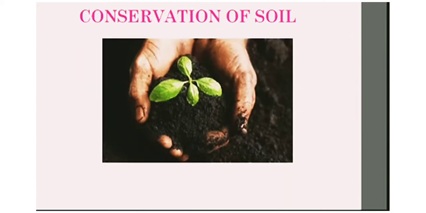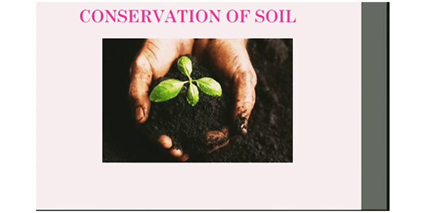Now we come to our next topic, that is conservation of soil. Soil is one of the most important resources for human beings as we grow crops in it for our survival. We need to save this precious resource as the formation of soil is very slow. Soil can be conserved by adopting different measures. And what are these measures, children? These are afforestation, controlling overgrazing, and new agricultural practices.